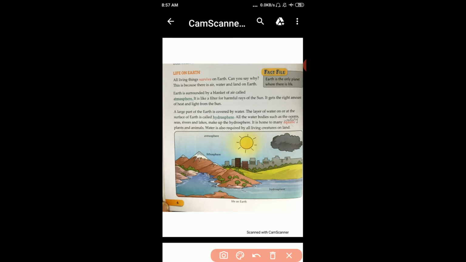Good. Now, let's continue. It is like a filter for harmful rays of the sun. Who is the filter? Atmosphere, because it surrounds our earth and it filters. How is it filtered? Sun is here, rays. So, atmosphere is playing a role as a filter. It gets the right amount of heat and light from the sun. Okay, student?